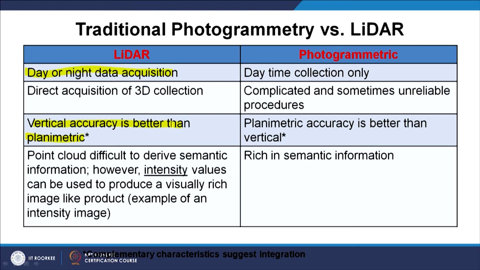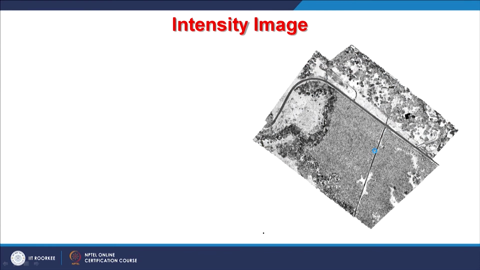One example of satellite based photogrammetry is using stereo pair data and creating digital elevation models. That is satellite based, but ground based and aerial photogrammetry techniques are also there. In the case of LiDAR, the data are point clouds, from which it is difficult to derive semantic information. However, intensity values can be used to produce a visually rich image, and an intensity image product can be created using LiDAR, but photogrammetry is definitely richer in semantic information.